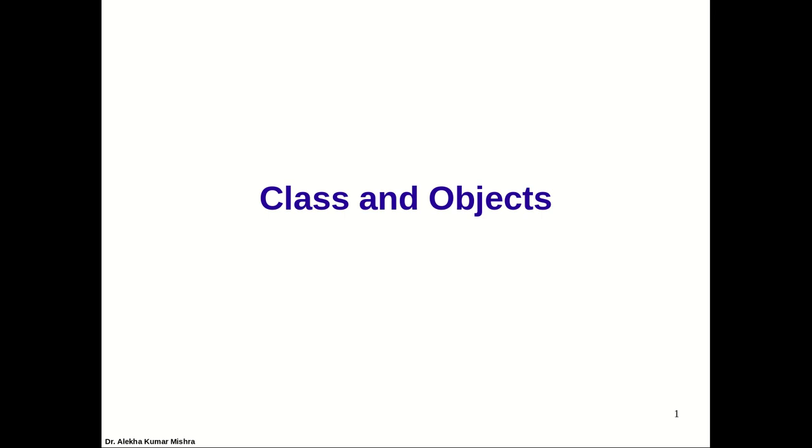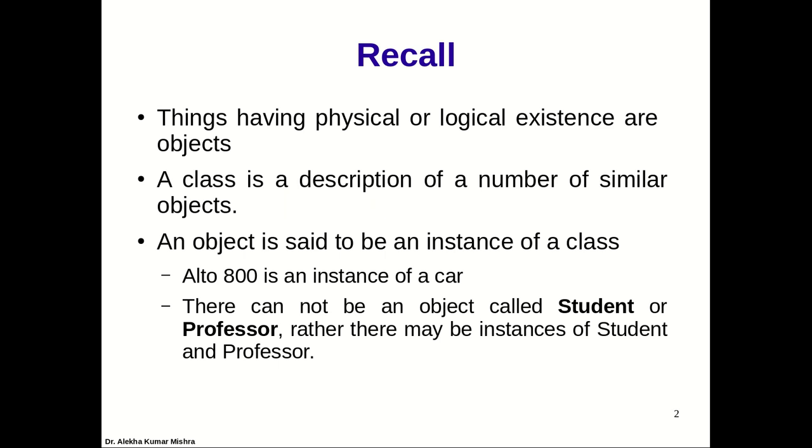these topics. So to recall, in our offline classes we have discussed that the things which have physical or logical existence are objects. Anything that exists physically or logically, like, let's say, our DCA department, which logically exists. Physically, buildings exist. So they can be an object. A class will actually combine, categorize, will combine all the objects together into a single category, you can say a single class.